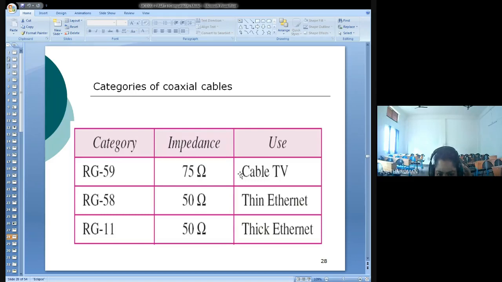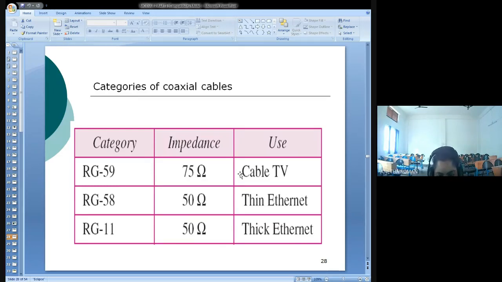Each RG specifies a unique set of specifications: the wire gauge, that is the thickness of the wire, the thickness of the inner conductor, the type of insulator you are making use of, and the type of outer casing. All these are specified by the radio government. The different categories are RG 59, 58, and 11.